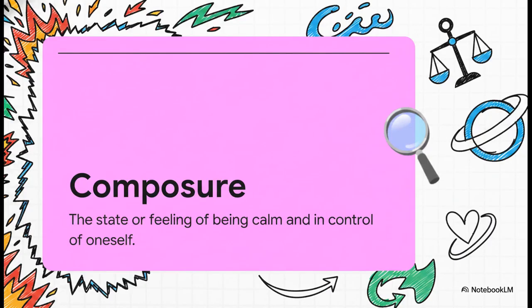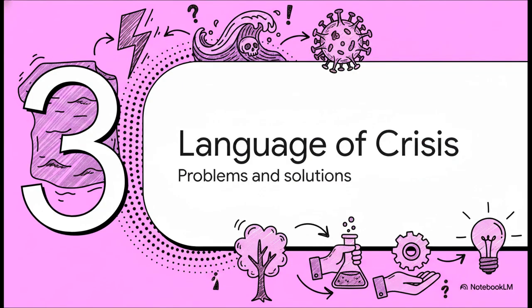But on the flip side of all that noise and fire is composure. Composure is the state or feeling of being calm and in control of yourself. It means maintaining your calmness, your equanimity, and your poise, even under intense pressure. It's the direct opposite of getting caught up in the clamor and agitation. In any conflict or debate, composure is your anchor. Moving on to Section 3, the language of crisis, identifying problems and seeking solutions.